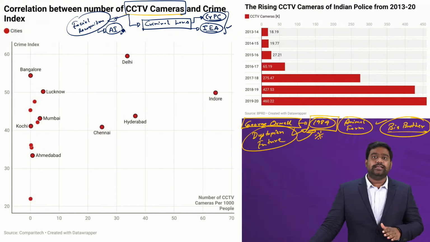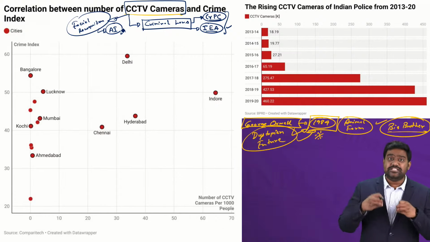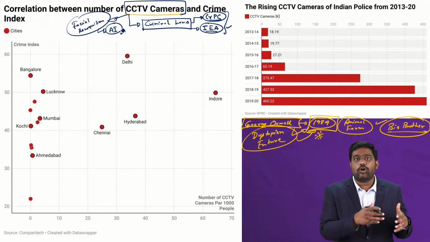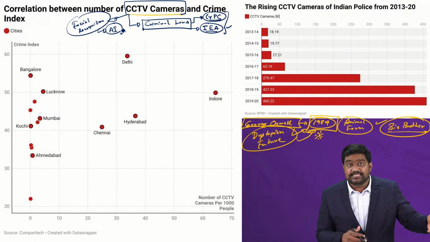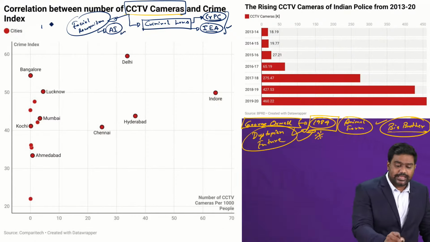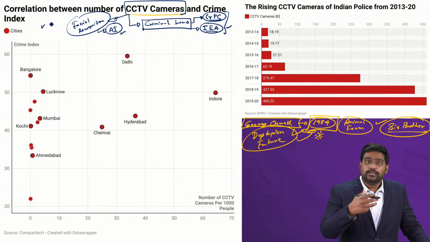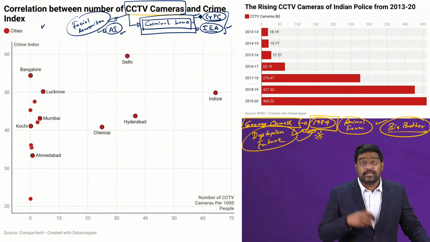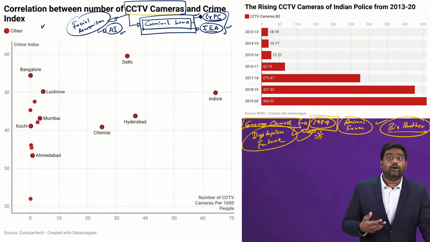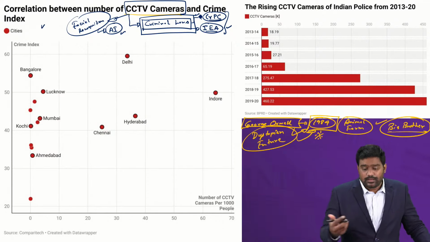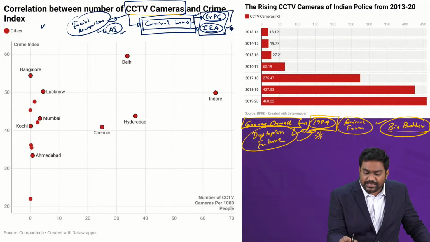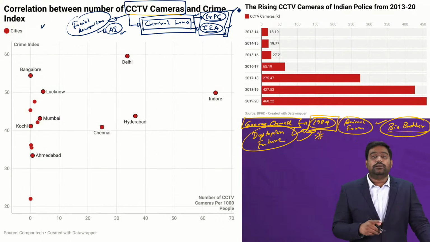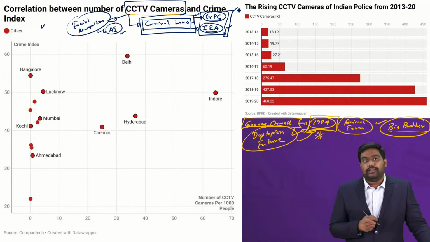So one argument is that the increasing CCTV coverage definitely helps in improving security, law and order, in ensuring women's safety, especially in isolated areas during night time. It plays a key role for the police to keep a watch, to keep an eye, and thus prevent crime before it happens, or intervene at the right time, or even aid in investigation after the crime has happened. But the other argument is also equally valid.